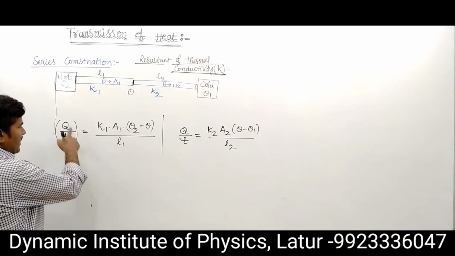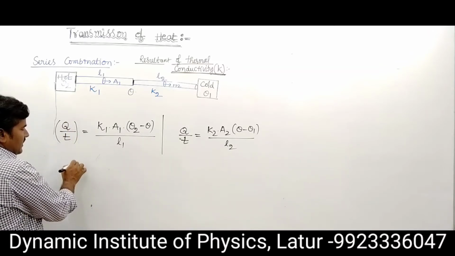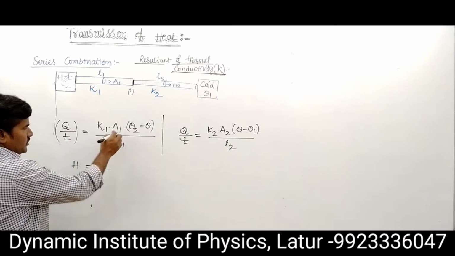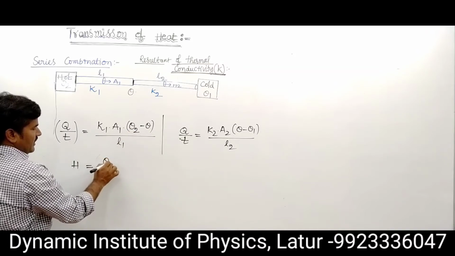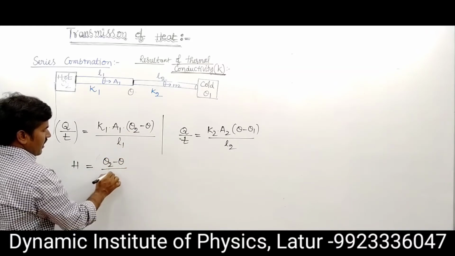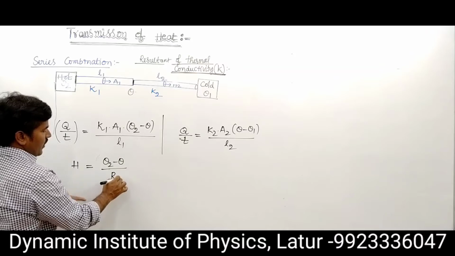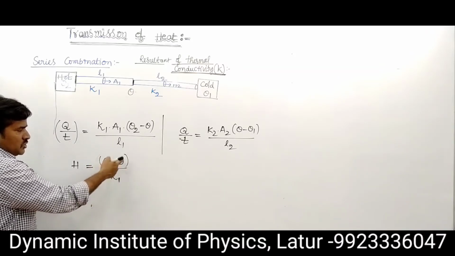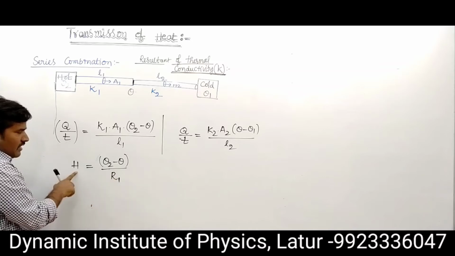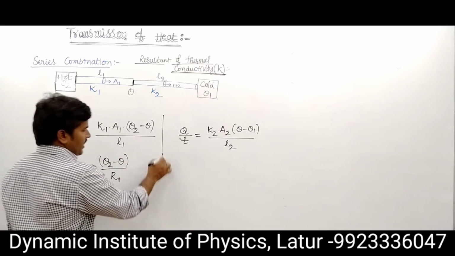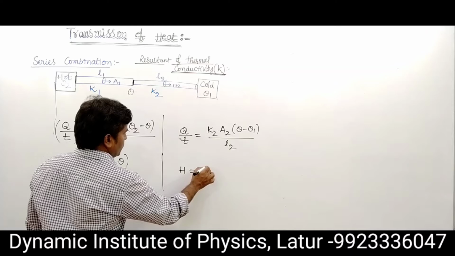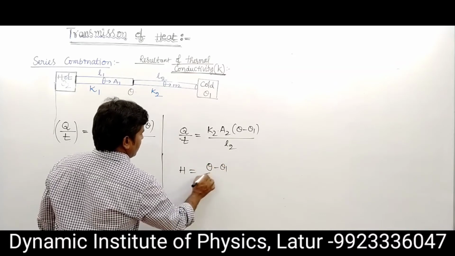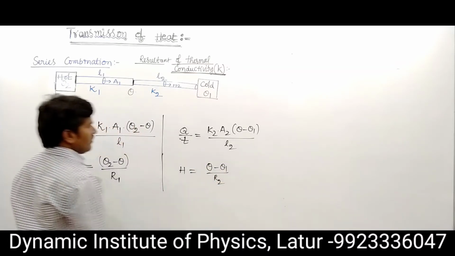Heat current H equals temperature difference theta 2 minus theta upon R1, the resistance. So potential upon resistance is called heat current. Similarly H equals theta minus theta 1 by R2.